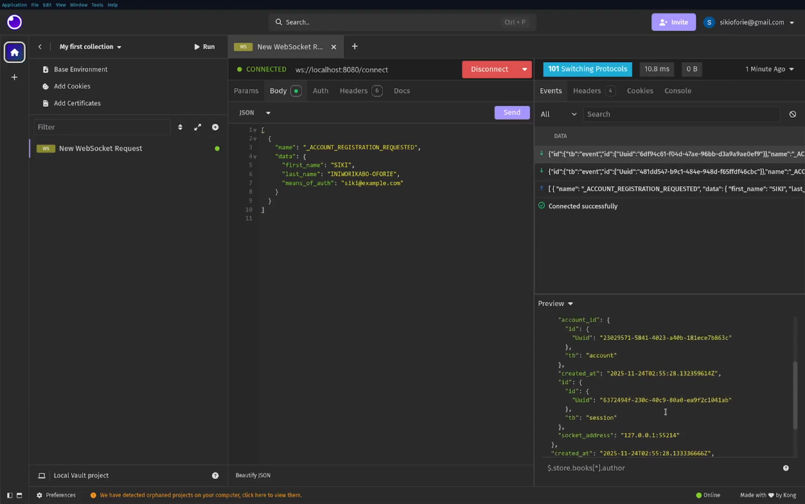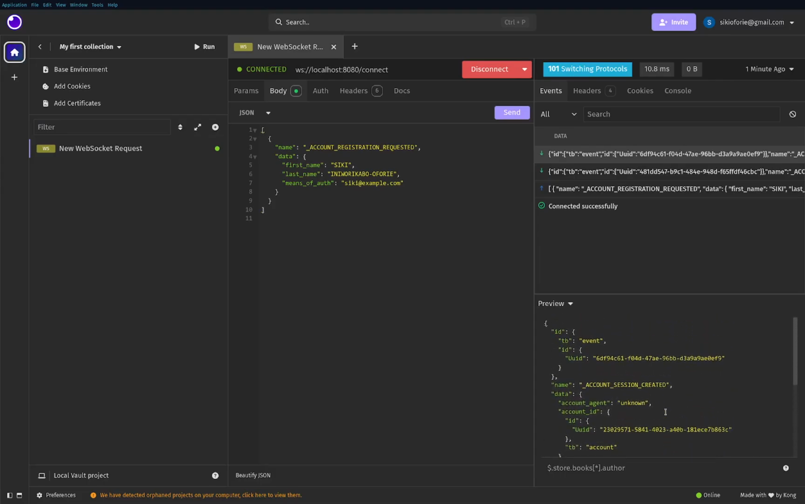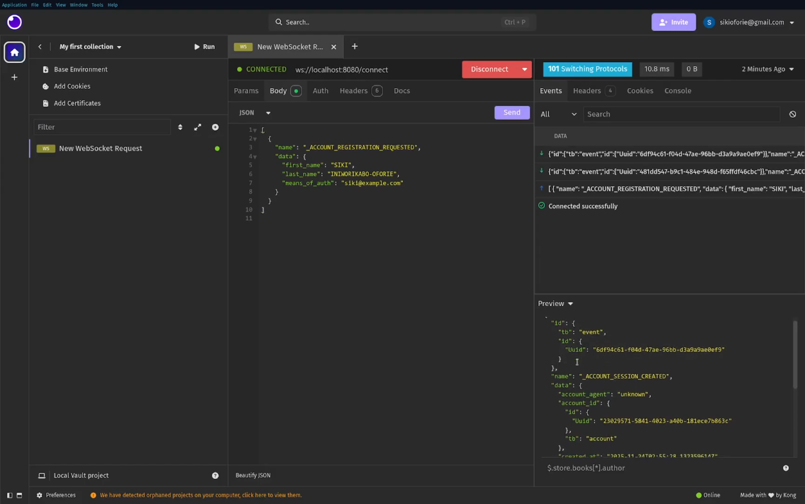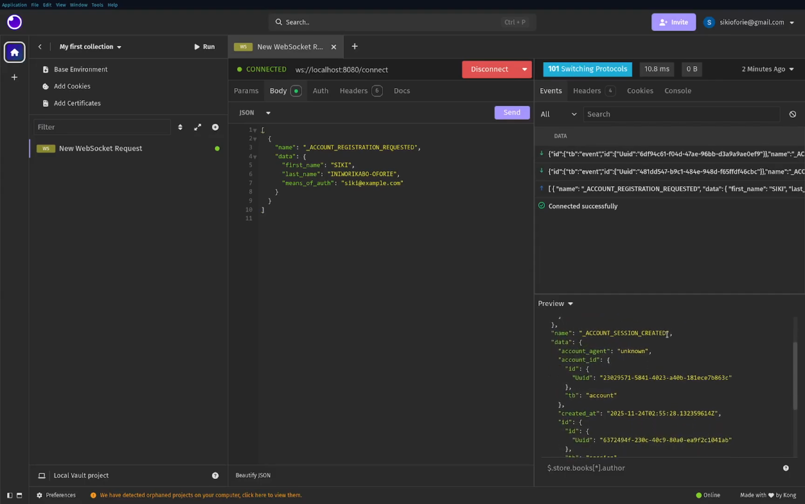So this is what I call the shape of an event, where we have an ID. This is how they do the ID. I don't know why they do it like this, but in the long run, while I'm moving on, I can convert this to a string rather than having all of these many parts. Then we have the event name. We also have the data. In this case, the data is carrying account agent unknown.